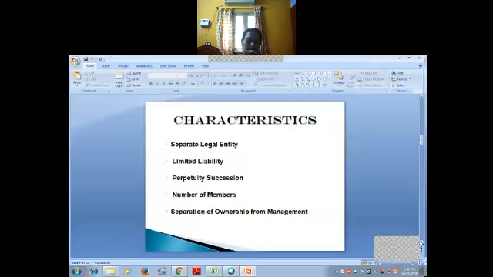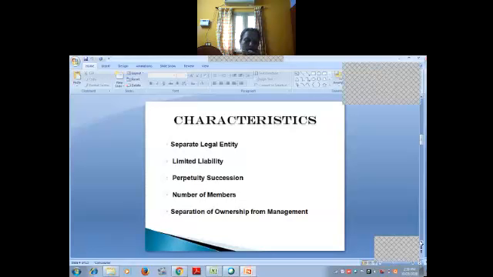The company is distinct and different from its members. Okay, so it has its own seal and own name. Its assets and liabilities are separate and distinct from those of its members.